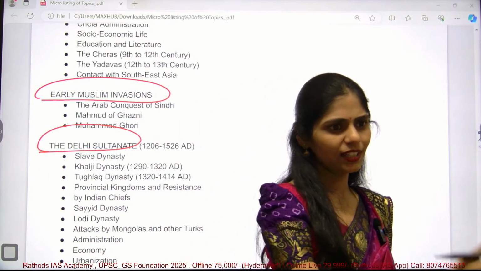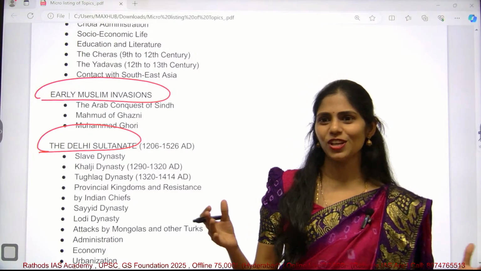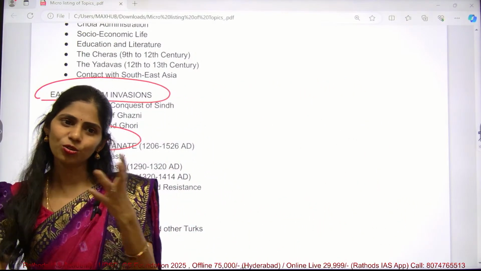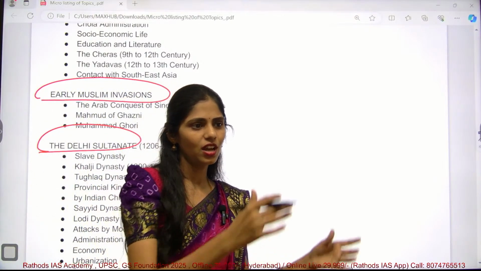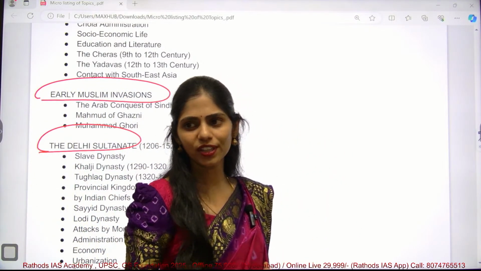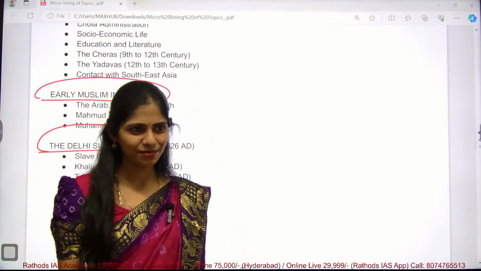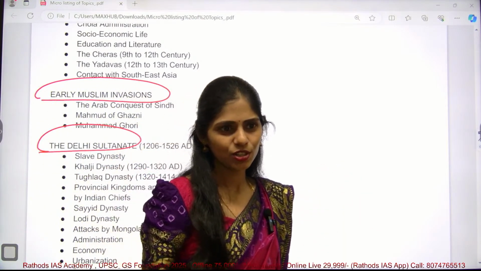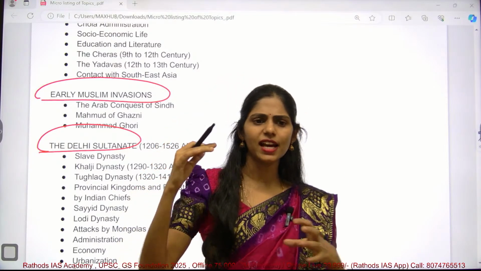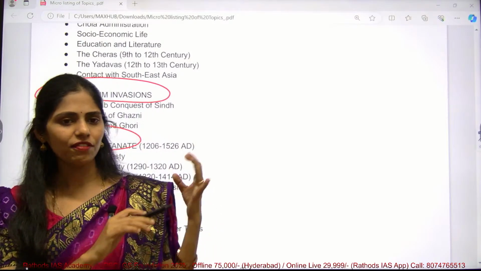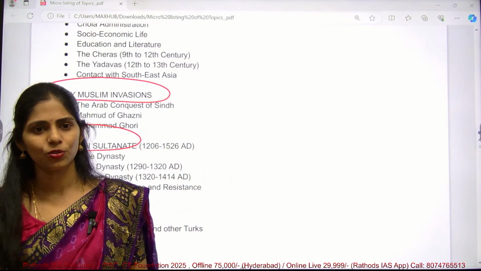Yes or no? Till the Muslims invaded, we used to have Hindu or regional kingdoms. They had their own culture, own society, own traditions. But after the Muslims came and invaded, they started imposing their own things, right? Because they are now the rulers. Because of their position, they started imposing things on society. For example, after Muslims came, what happened?